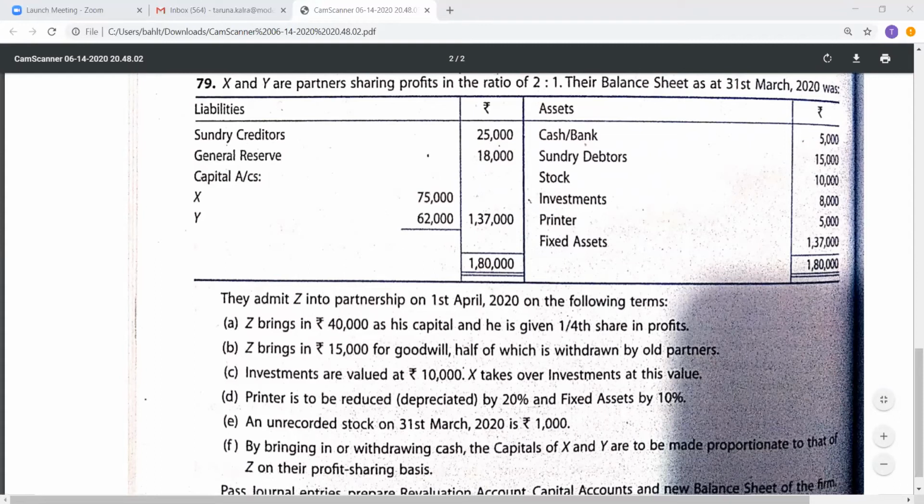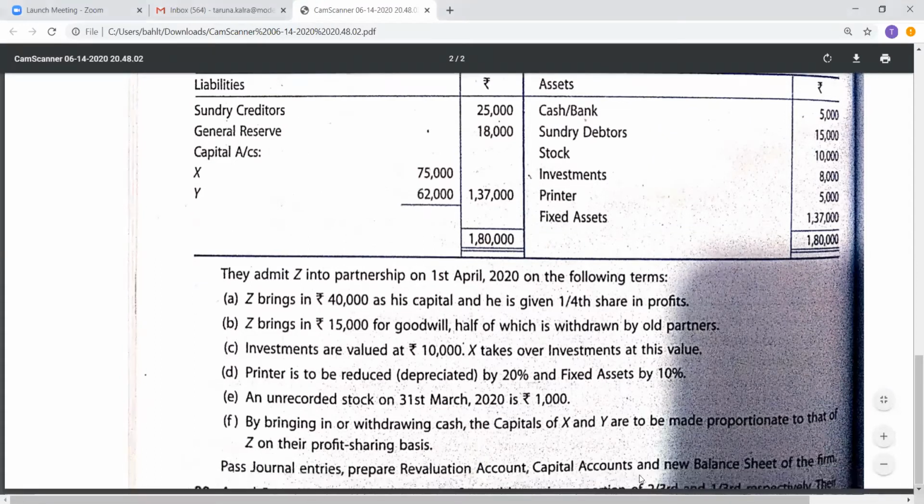Now we have to pass the journal entry, in the working notes, prepare the revaluation account, partners capital account and new balance sheet of the firm.